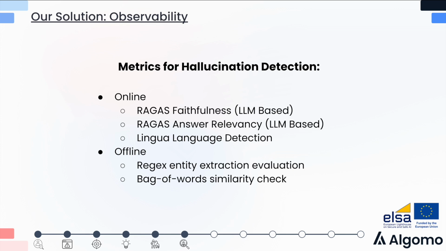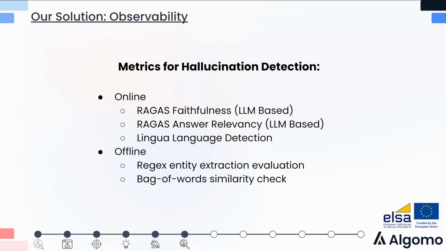On the other hand, the offline metrics are more programmatic. So for example, with the regex entity extraction metric, we extract links and emails from the answer via string patterns, and then we compare the entities within the answer against the source material. If the source material does not contain one of the entities used in the answer, then we flag that generated answer as a hallucination.